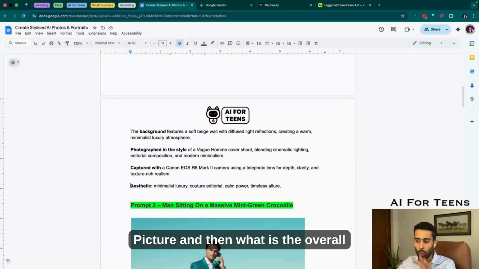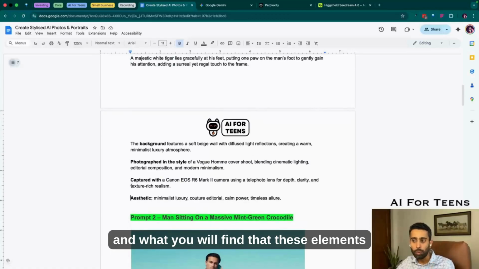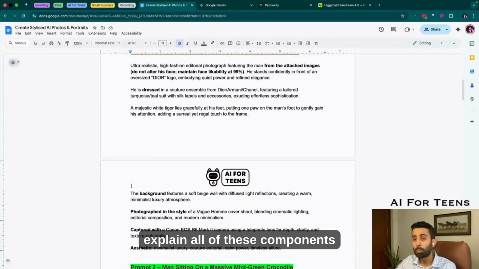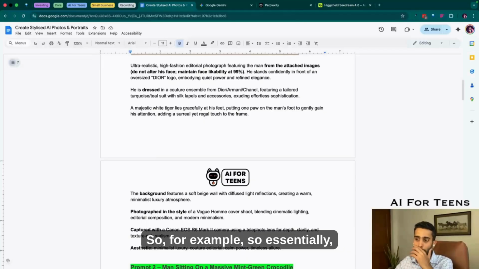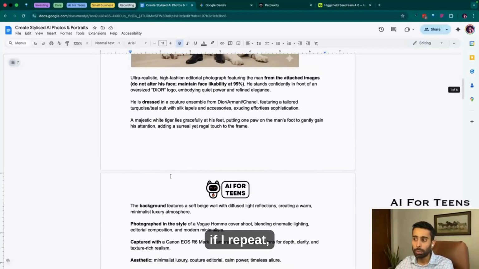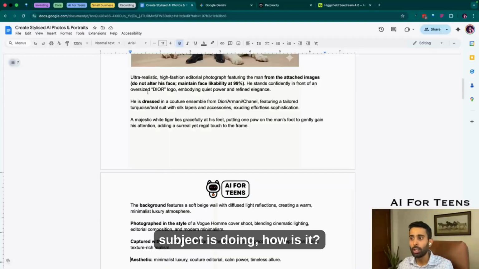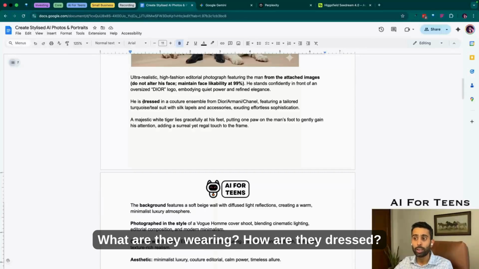And then what is the overall aesthetic of the image that we are trying to go for. And what you will find is that these elements remain constant, in the sense you would need to explain all of these components in every prompt where you are trying to create something very unique. So essentially, if I repeat, you will need to explain what the subject is doing. Is the person standing, sitting, lying down? What are they wearing? How are they dressed?